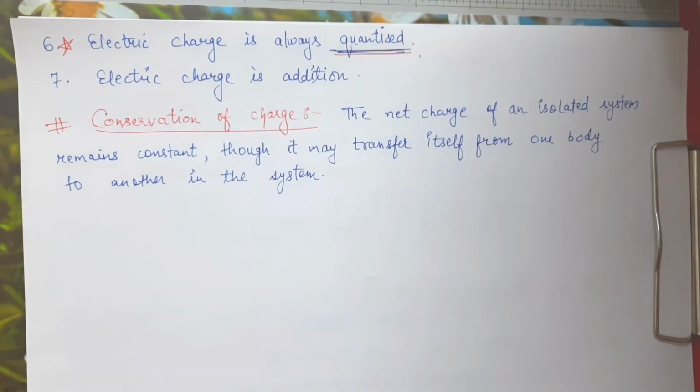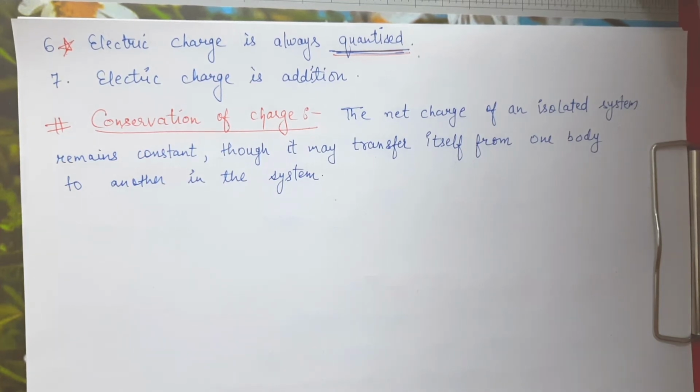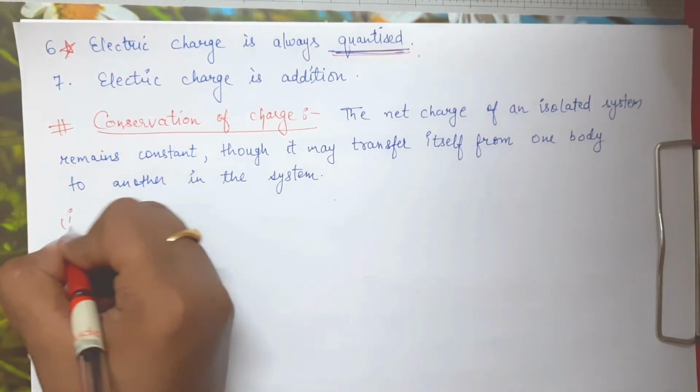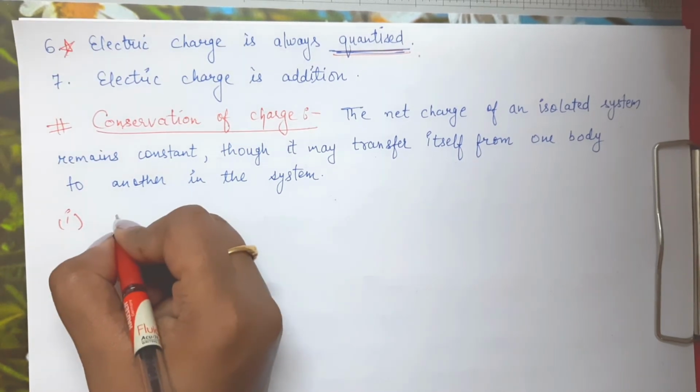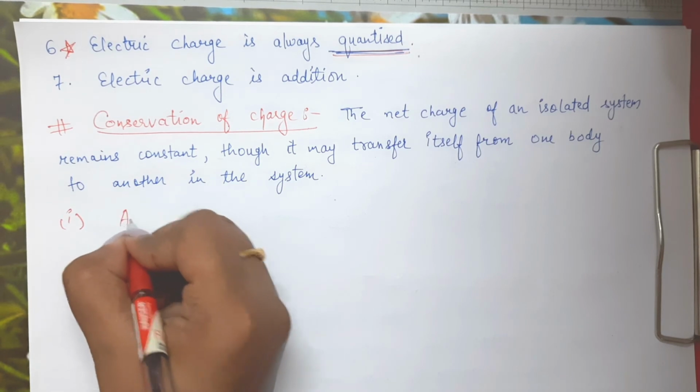Just look at the sentence. Suppose we have an isolated system. In that isolated system, the net charge is going to remain the same, so the net charge is not going to change in that system. Now we are going to understand this using an example. First I am going to give you an example of the annihilation process.